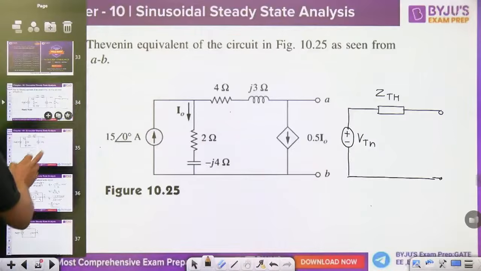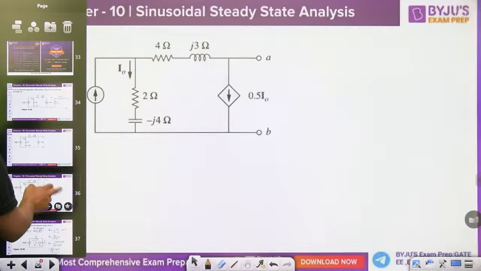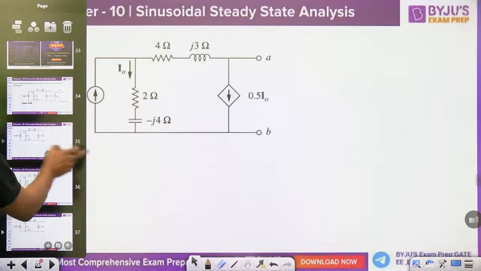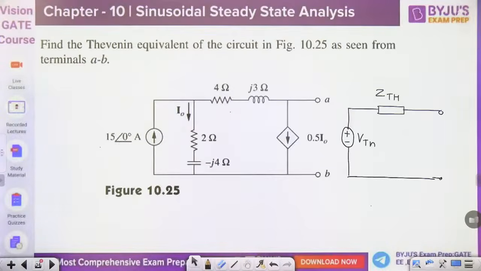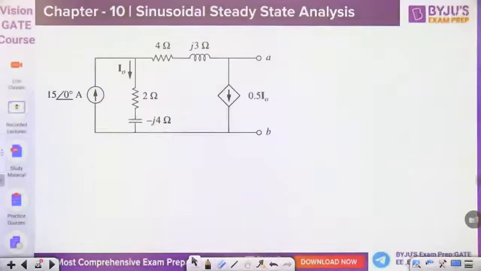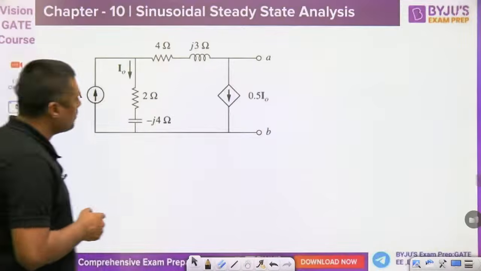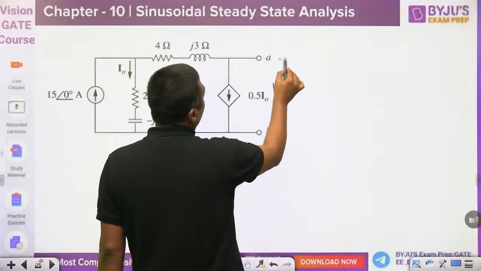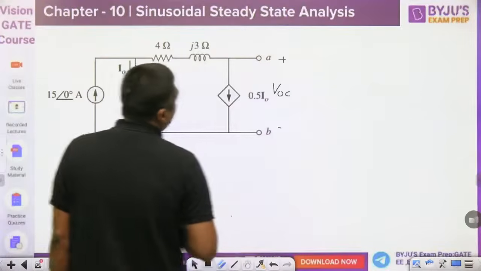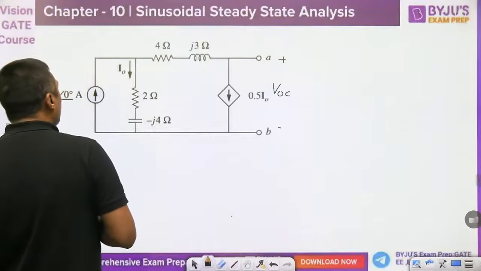Then how can we solve the Thevenin's equivalent? Watch this. This is an MCQ question. They may give you the answer, or you have to find the answer. First of all, the Thevenin's voltage. Suppose you want to find the Thevenin's voltage, then it is called the open circuit voltage, VOC. Here you have to find the VOC.